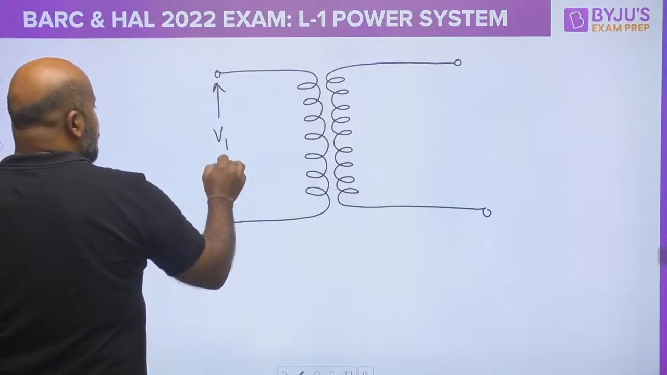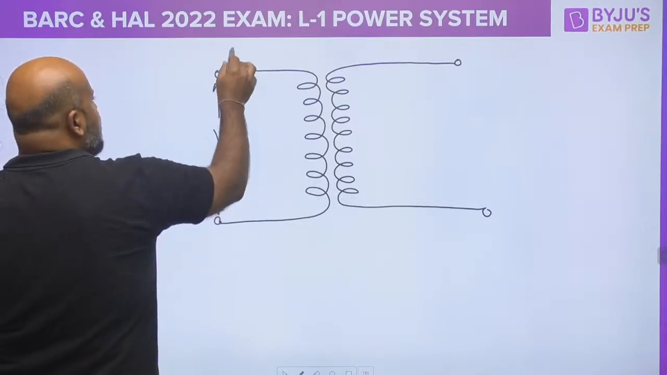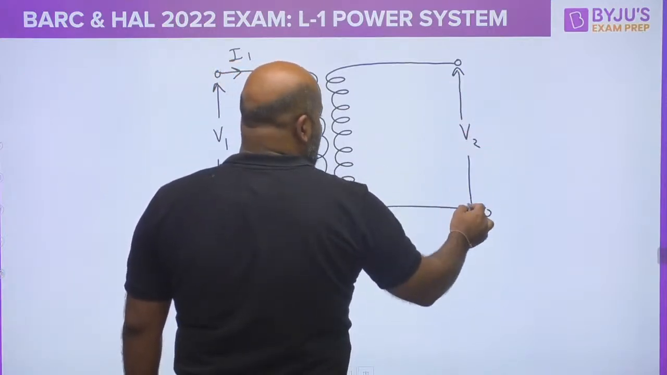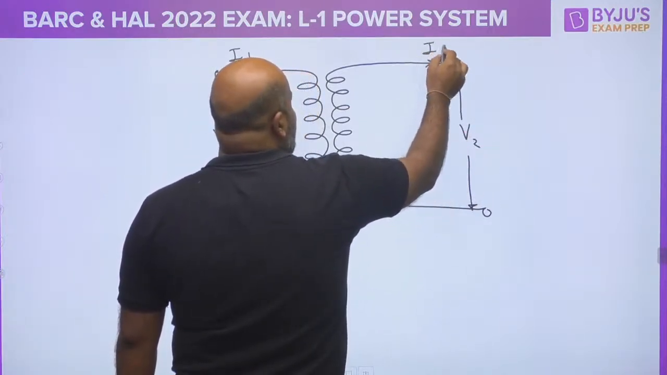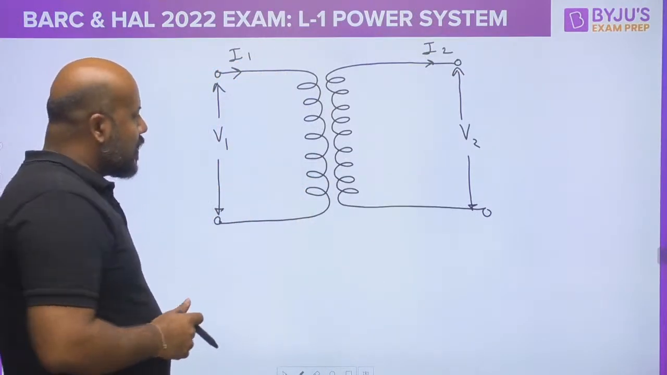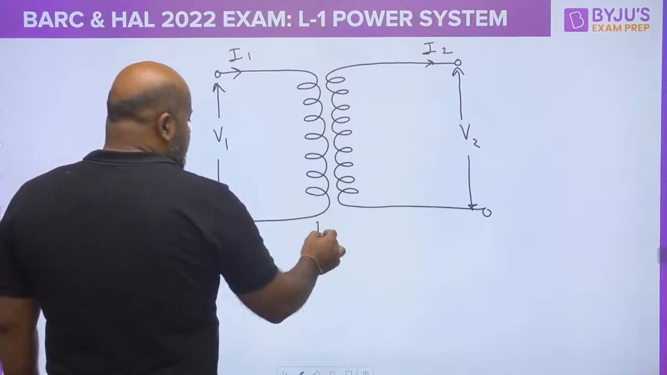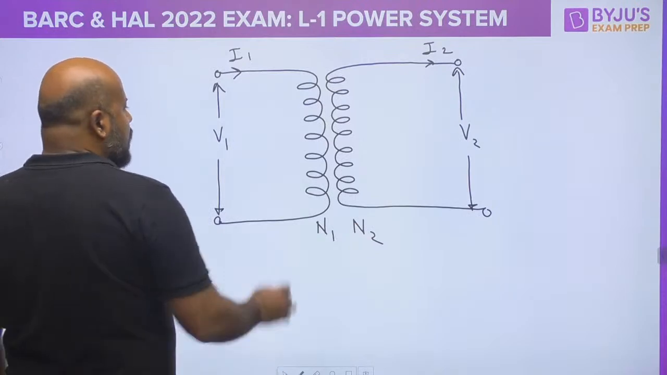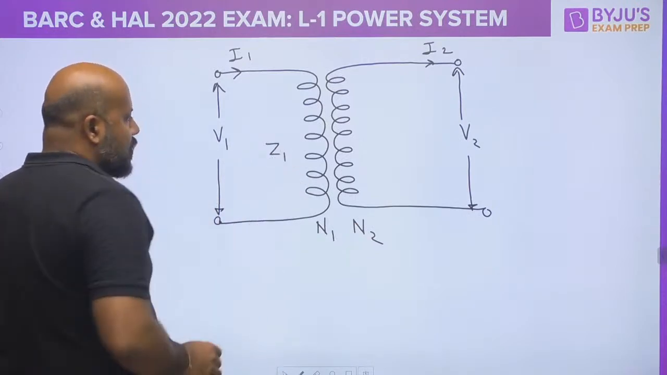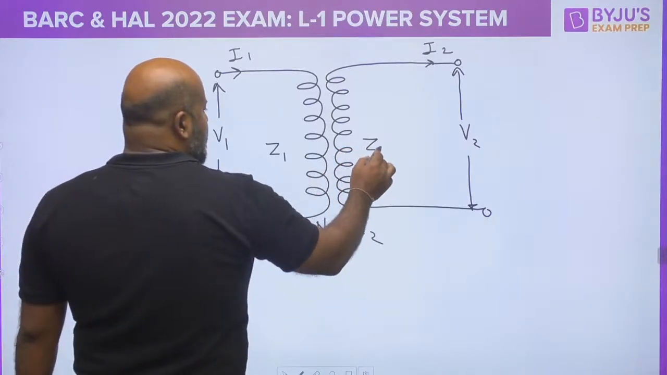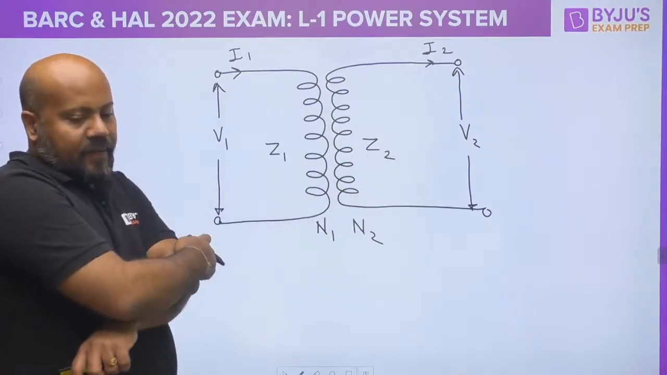Here the voltage is V1, current is I1, voltage is V2, the current is I2. This is a simple two-winding transformer. Now suppose the number of turns in the primary winding is N1, the number of turns in the secondary winding is N2. Suppose the total impedance of the primary side is Z1 and the total impedance of the secondary side is Z2. This is the case.